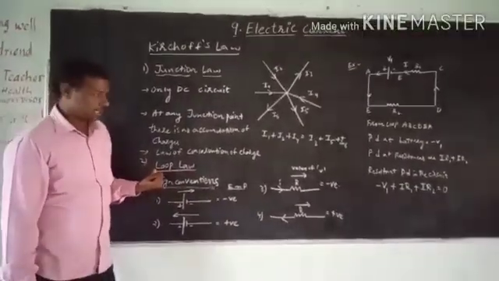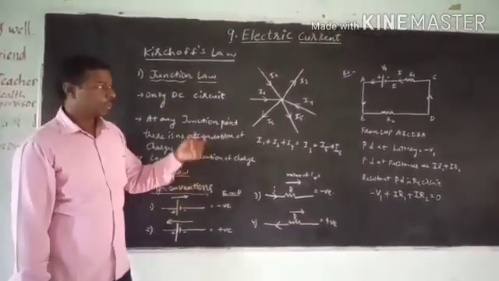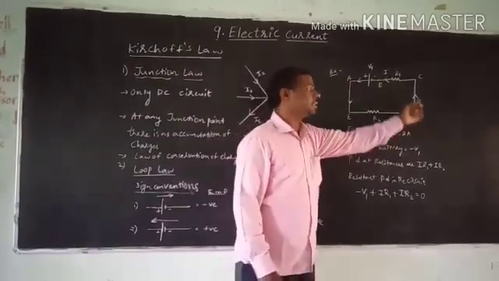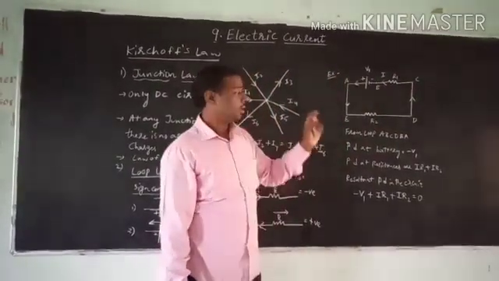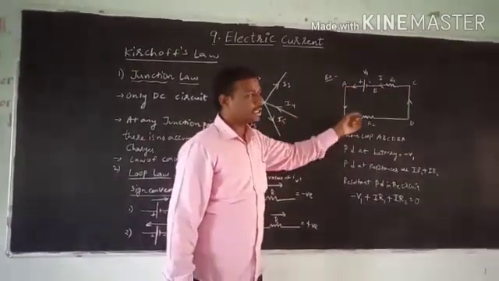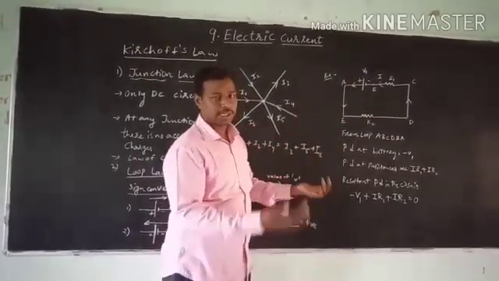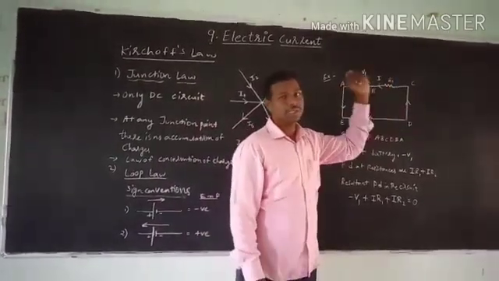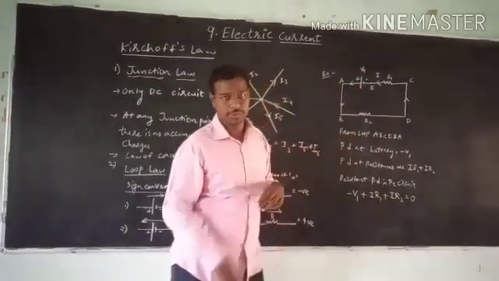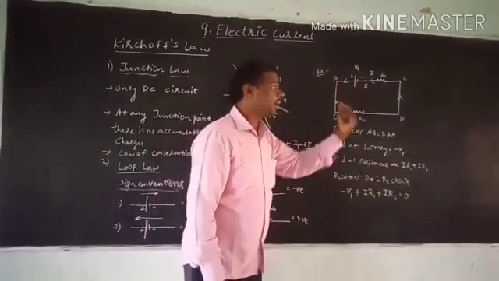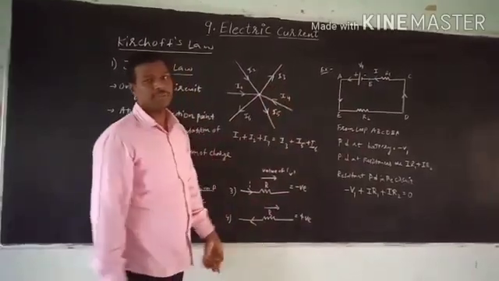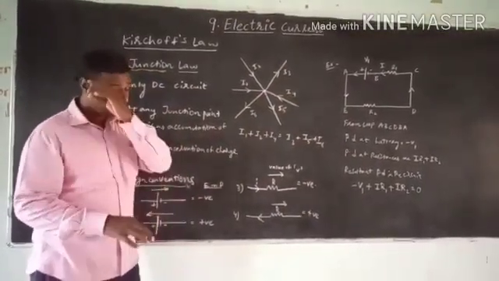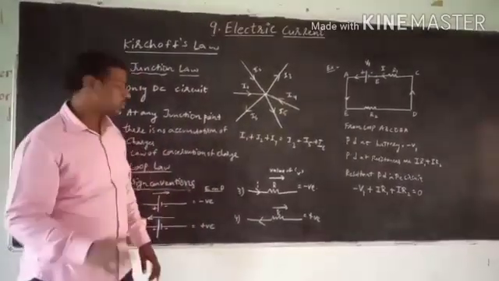What does the loop law say? The loop law says that for the potential difference, when you consider a loop, you can see the example here. This is an example of a loop. In a loop, the value of potential difference may sometimes increase, may sometimes decrease, but the total change in the potential difference will always be equal to 0. Depending on the value of resistances and the value of battery, the potential difference may change, but ultimately the change will be equal to 0.